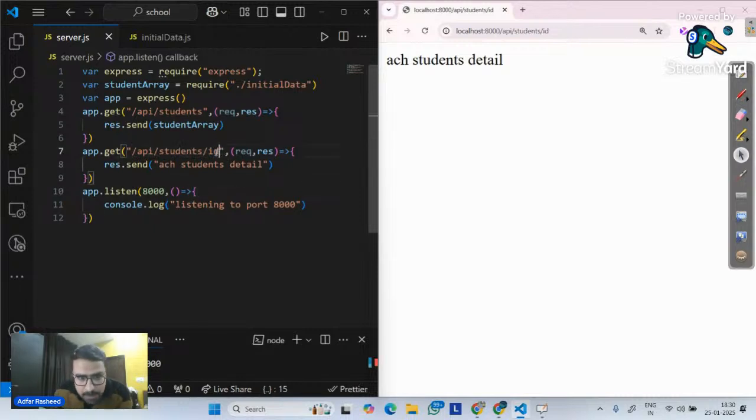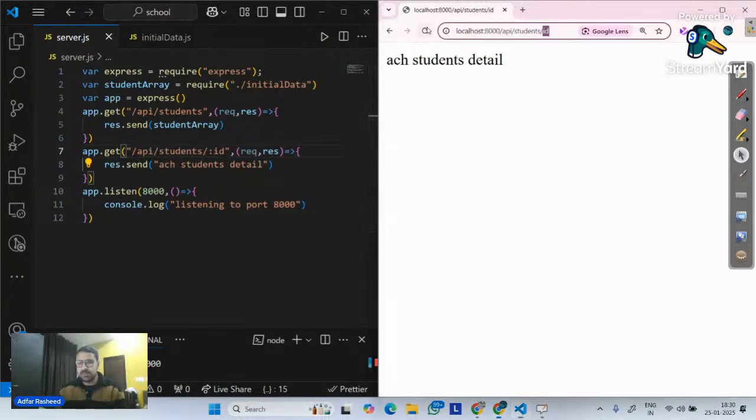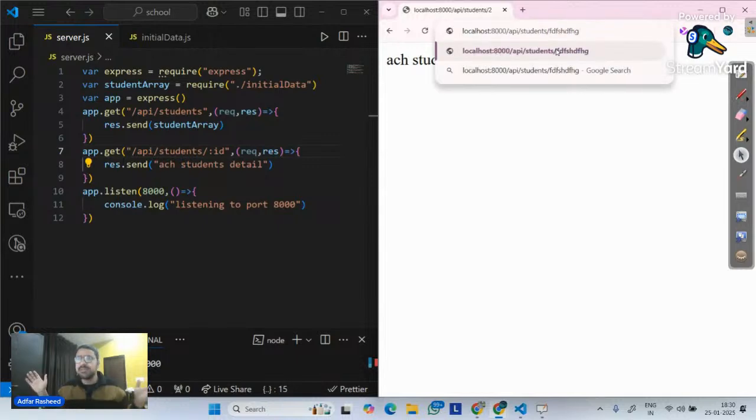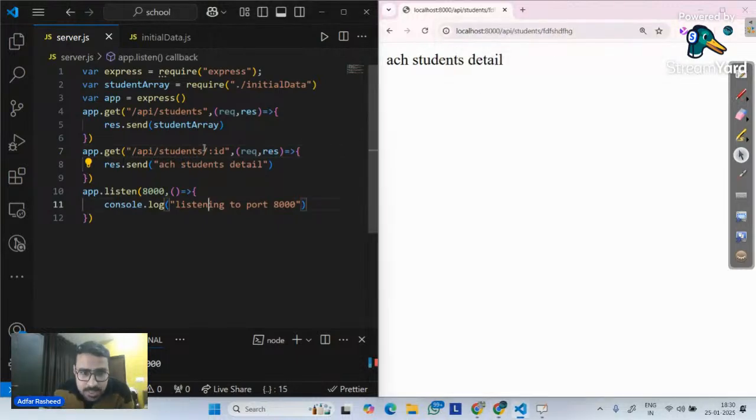But now I know this part of the API is dynamic in nature. So if there's any parameter which is dynamic in nature, put a colon in front of it. It tells the server this is dynamic in nature. Now if I refresh my page and make it ID, it works. If I make it a one, it also works. I can make it anything, it also works. I can make it even some random string, it works. This simply means whenever any user makes a request on this API, this ID can take anything. It can be a number, it can be a string, it can be anything. This is what dynamicality means. I hope this makes sense.